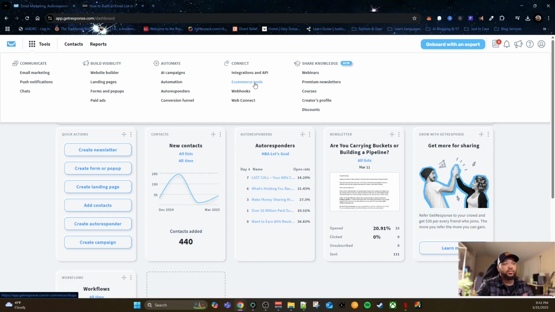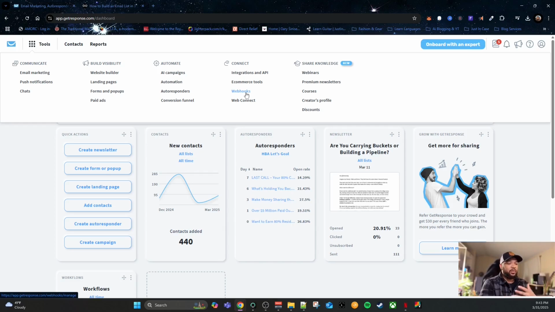So that's what e-commerce is for. Webhooks, basically, the easiest way to describe it from my perspective, is if I need to reach out to a software and say, hey, I just hit a sale, I need you to push that information over to here and update my contacts. So that way, when I see this contact, it says leads.